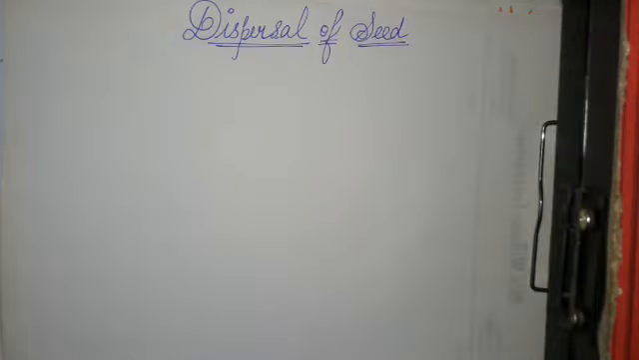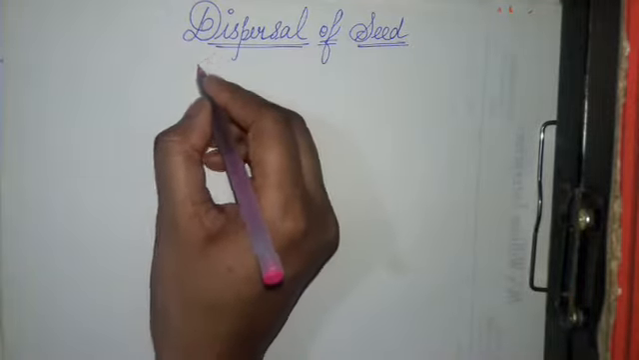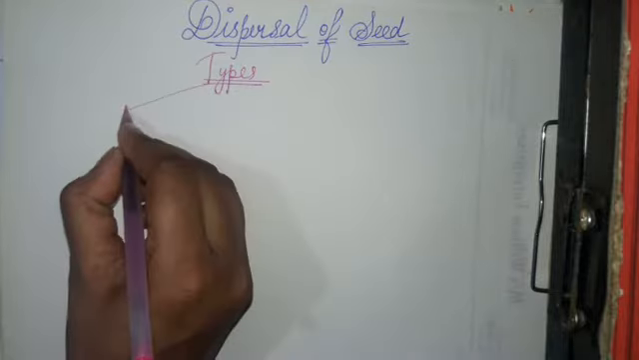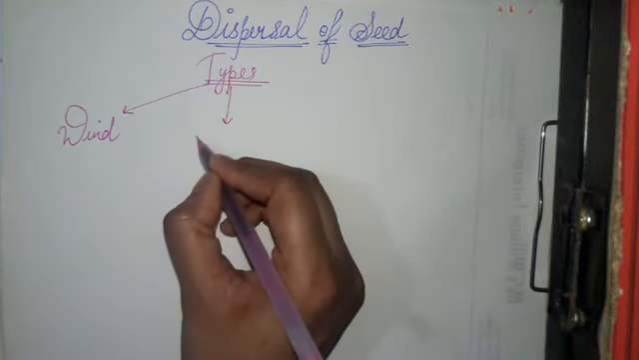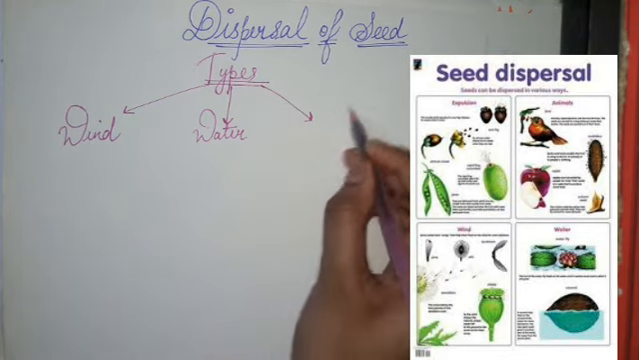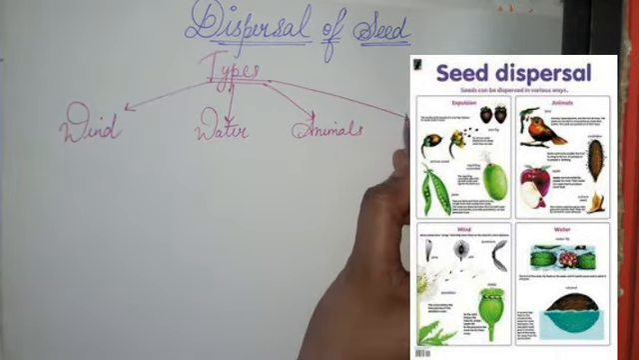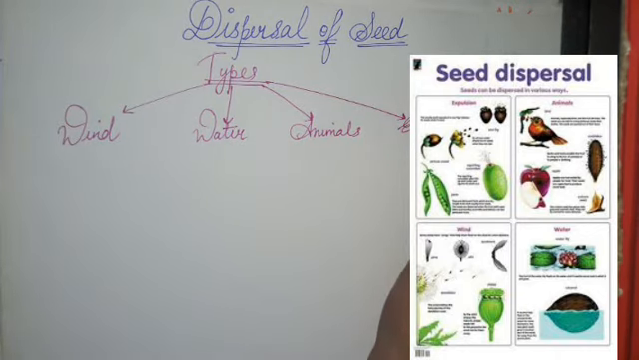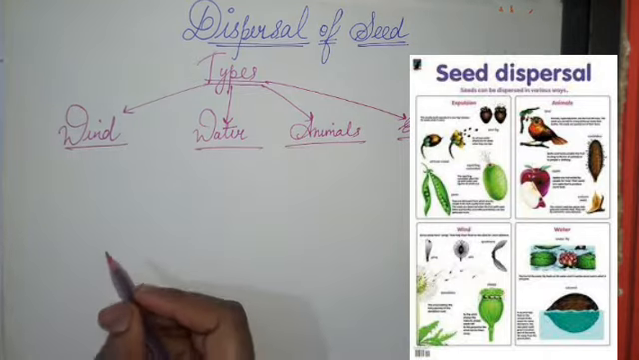Now let us study the various types of dispersal. Basically there are 4 types of dispersal. The first one is with the help of wind. The second one is water. Third one is animal. Fourth one is explosion. We'll be studying each one by one.